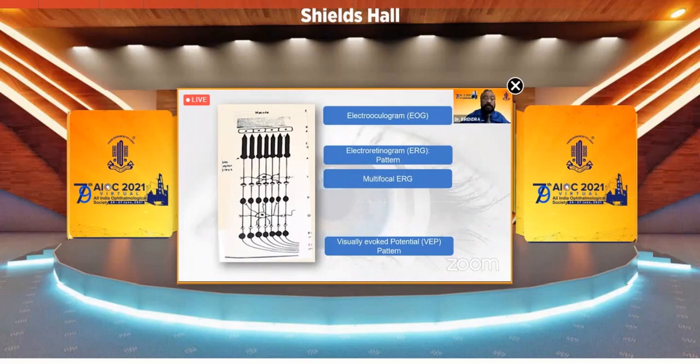And every cone gets attached to one bipolar cell, and one bipolar cell gets attached to one ganglion cell. So you have a very good response if the cones are stimulated. So that is why it's very, very important to see the multifocal ERG, where the central retina is examined, and so is the pattern ERG.